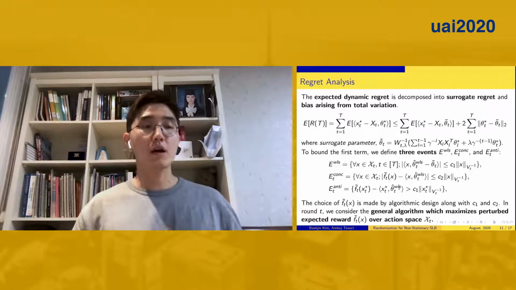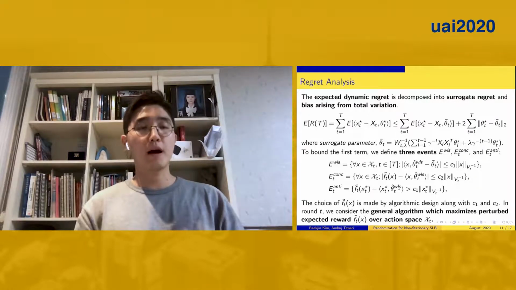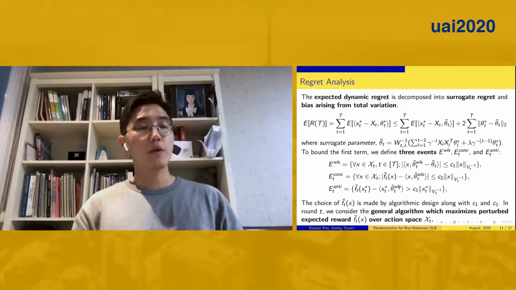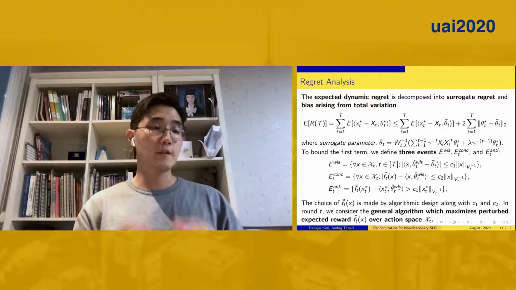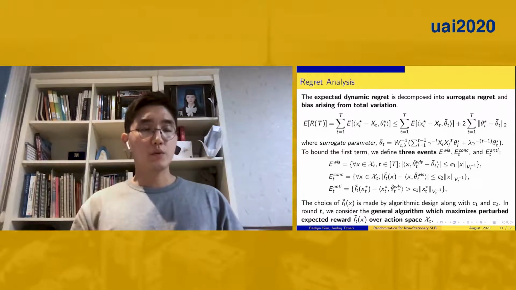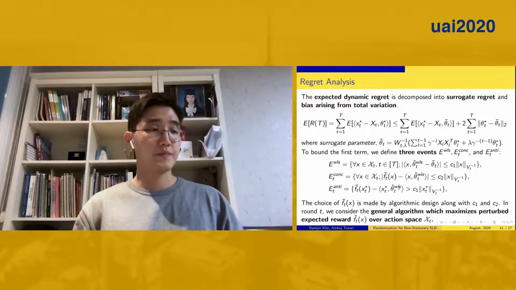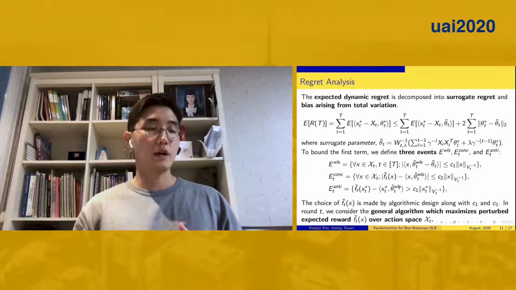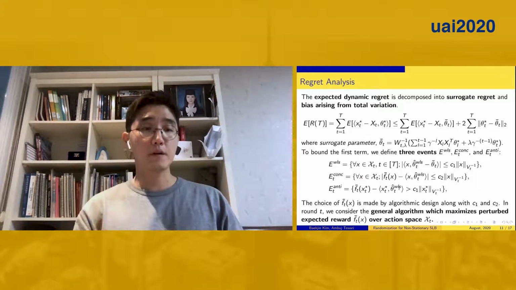The expected dynamic regret can be decomposed into a surrogate regret term and a bias term arising from total variation. To bound the first term, we define three events: weighted least square, concentration, and anti-concentration events. The first event is that the weighted least square confidence ellipsoid contains the surrogate parameter with high probability. The following events are concentration and anti-concentration between the perturbed expected reward and the expected reward. And the general algorithm we would like to analyze is to maximize the perturbed expected reward f_t tilde over the action space.